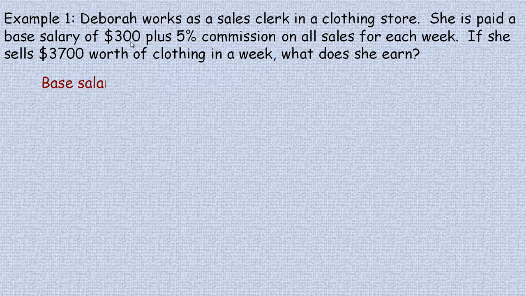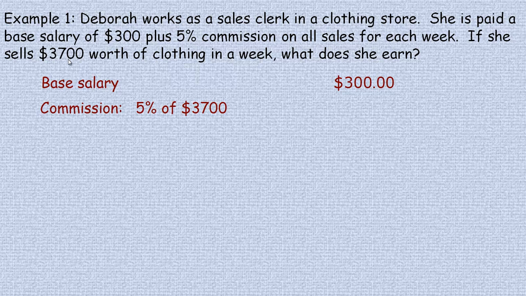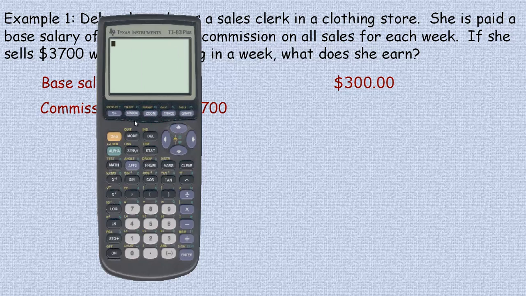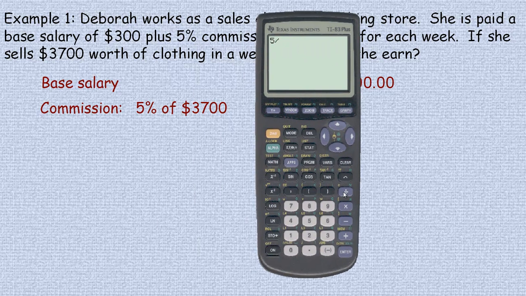So we start with the base salary. No matter how much she sells, she has this base salary of $300. And we're going to add to that the amount she's going to earn from her commission. So for the commission, we calculate 5% of the $3,700. If you forget how to convert a percentage to a decimal, remember you divide it by 100. So that's 5% as a decimal, 0.05, and we're going to multiply by $3,700. That's going to be her commission amount, $185.